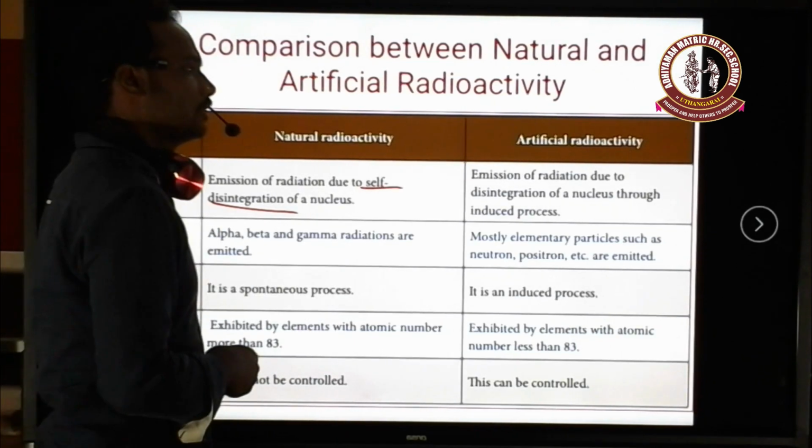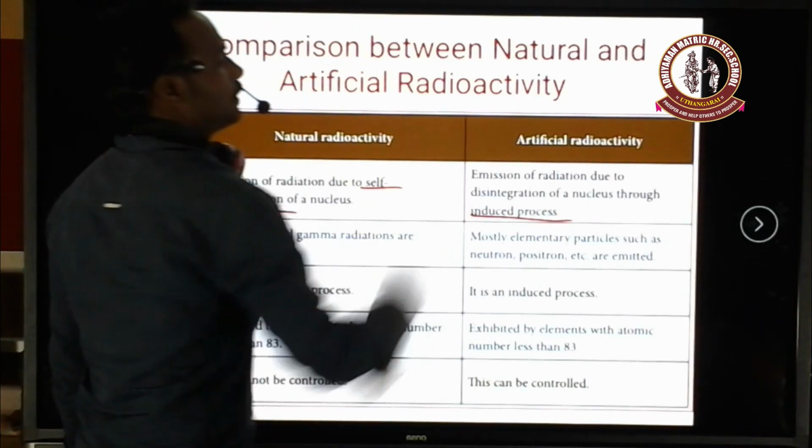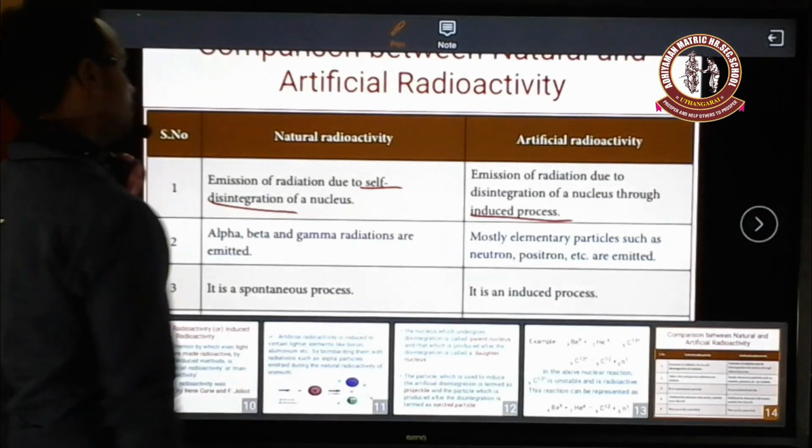What is meant by artificial radioactivity? Artificial radioactivity is an induced process by which we make a nucleus emit radiations. It is the emission of radiation due to the disintegration of the nucleus through an induced process.